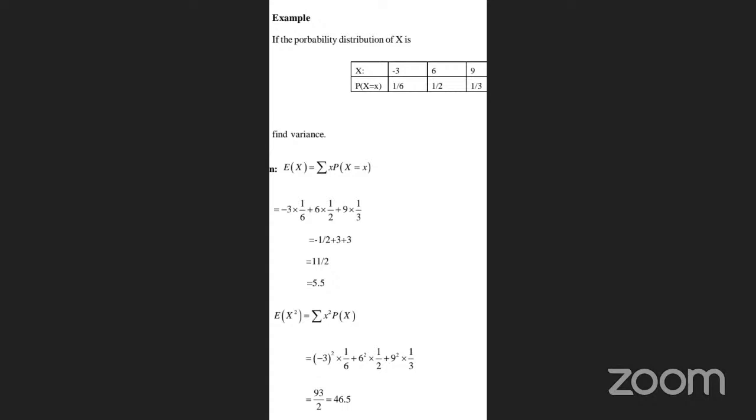Then E of x square is the summation of x square times p of x. Check whether it is correct or not.